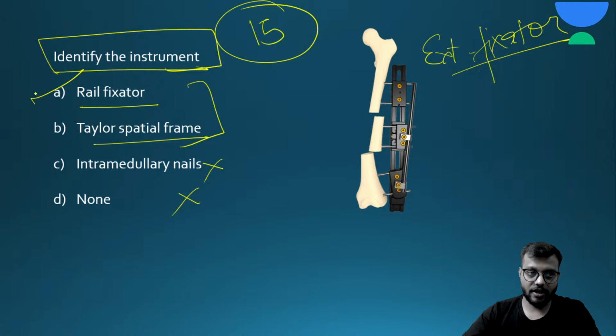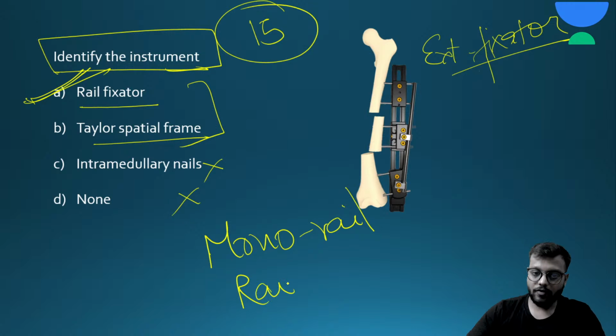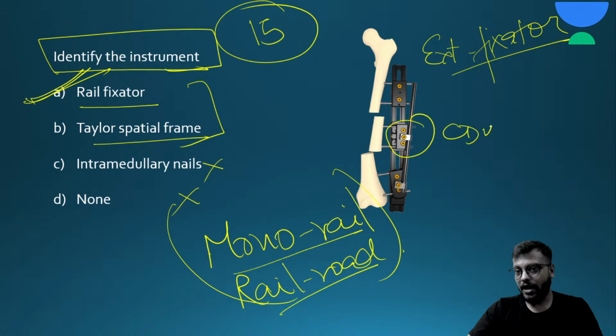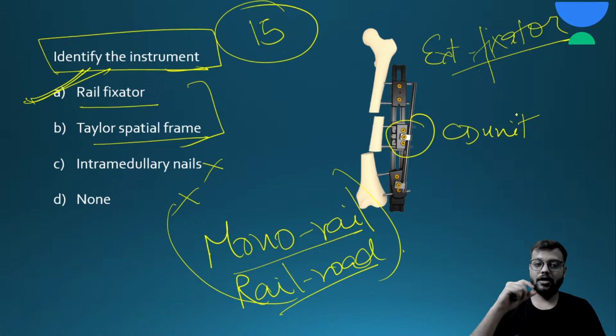It is called the monorail fixator or the railroad fixator, and it is generally used in compound cases or in cases of malunion, where this is called the CD unit, and distraction is done every day in a very systematic manner, like a quarter turn is rotated every 6 hours.